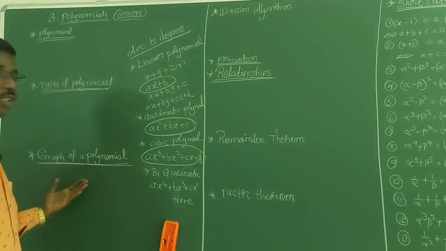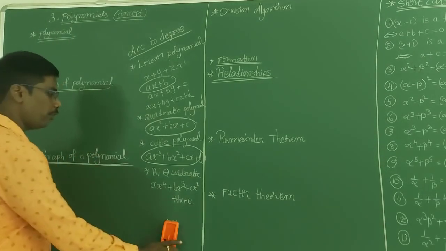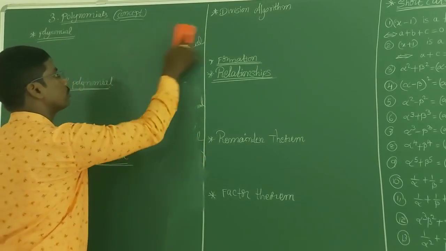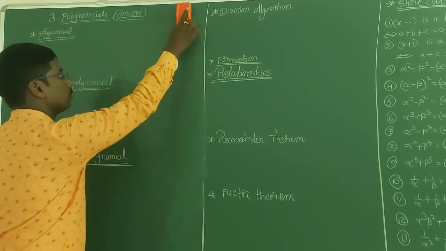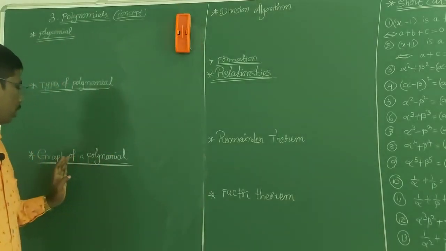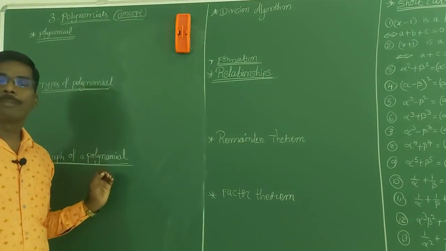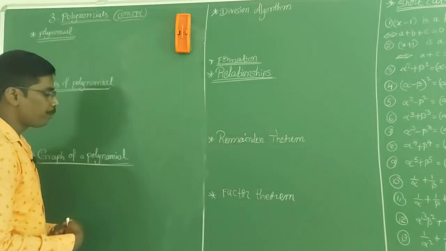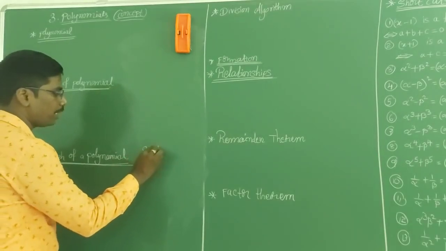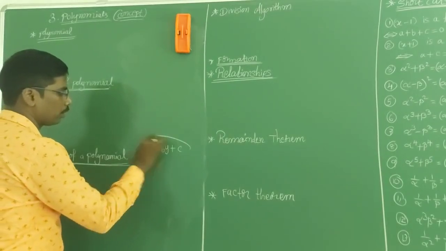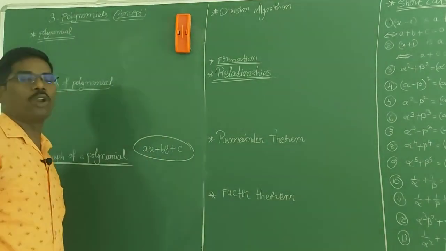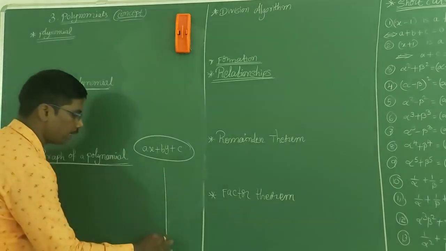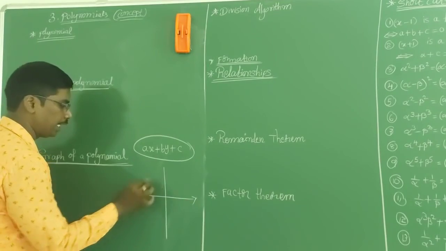Now we are going to discuss the graph of the polynomial. Very important, graph of the polynomial. Now listen. The graph of the polynomial is nothing but, listen here. If we take ax plus by plus c, this is the linear polynomial. If you take a linear polynomial, you will get a straight line. I will explain in detail.